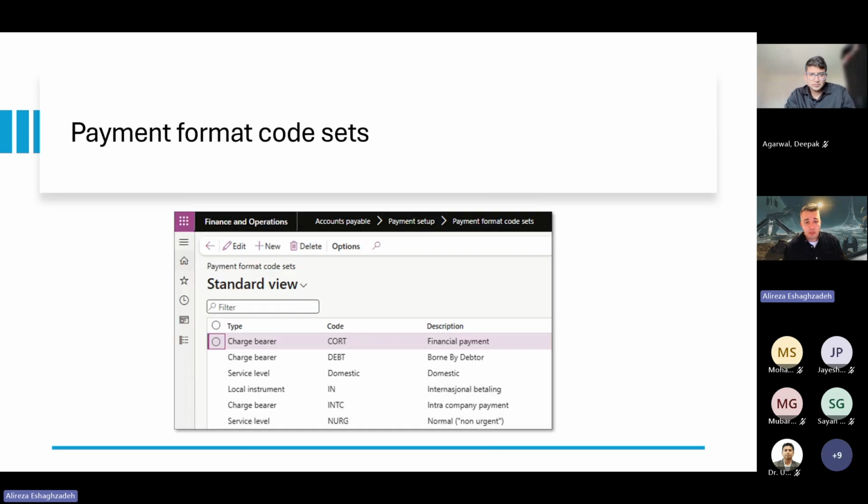And the last part, if you remember about the payment specification, is that we need to define the charge bearer, local instrument, and service level. So I have also provided all of these codes there, so we can just use that.